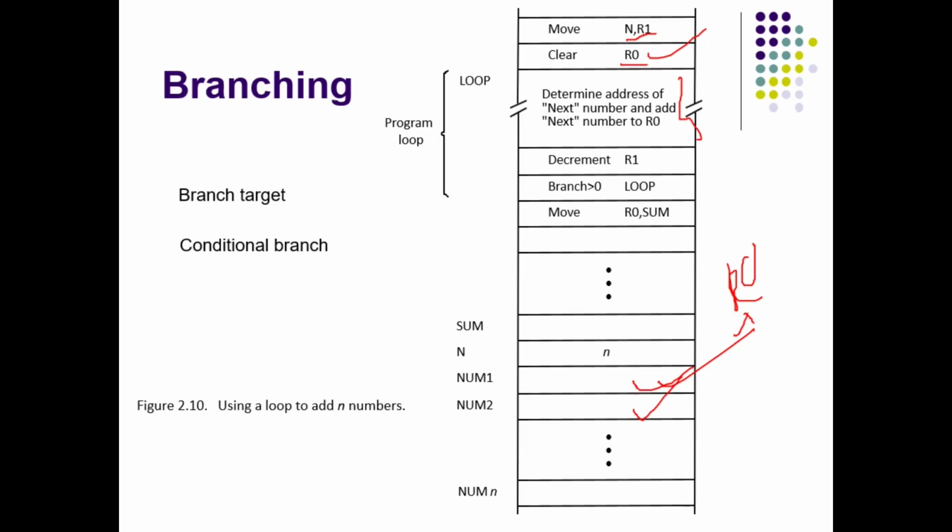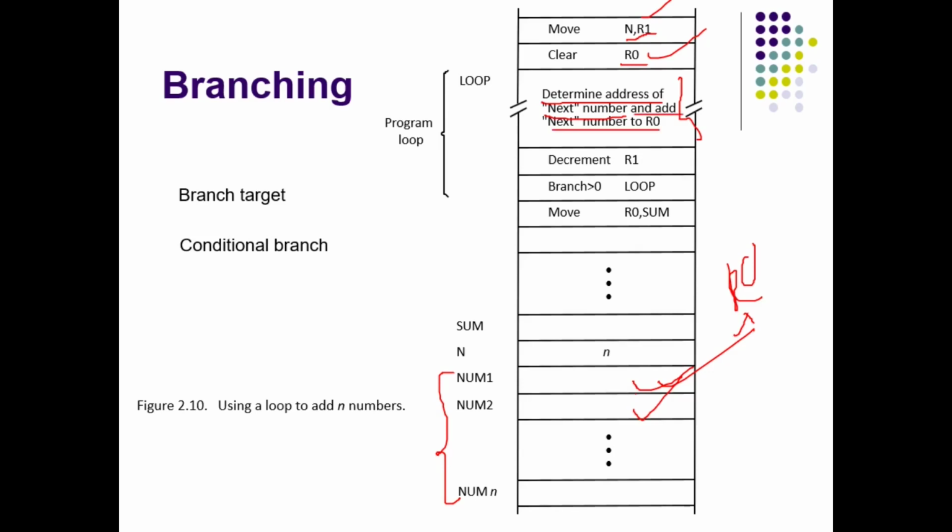How many times does this operation have to be done? I have to do this operation n times because there are n numbers. So that's what we are doing here. We are moving the n value to R1 to keep a count of how many times we have repeated the add instruction. Then R0 stores the result after every add. So here is the actual code. Determine the address of the next number and add it to R0.